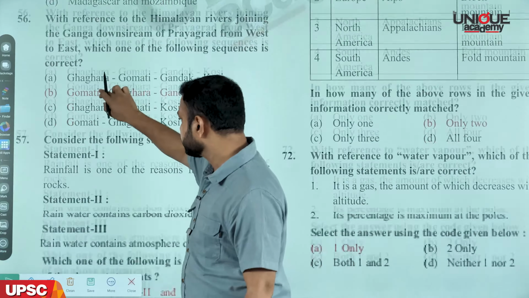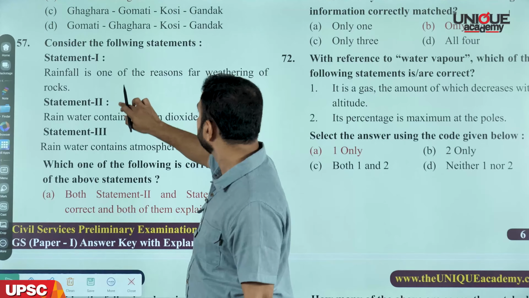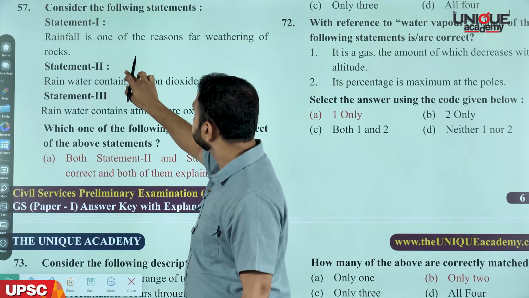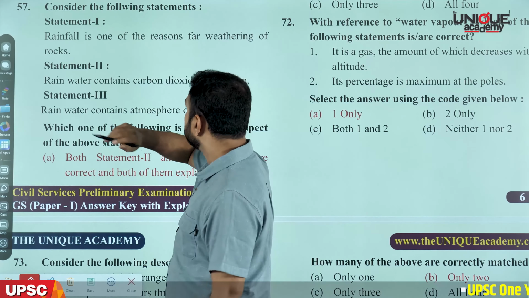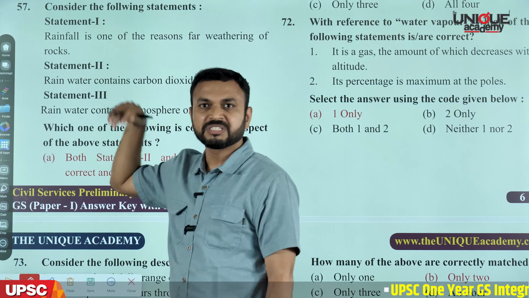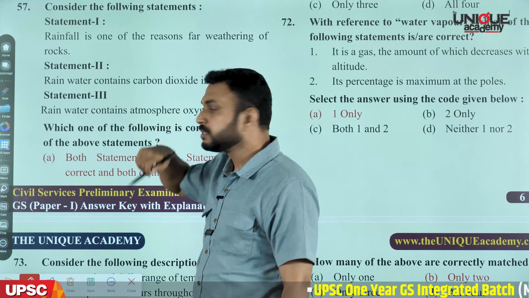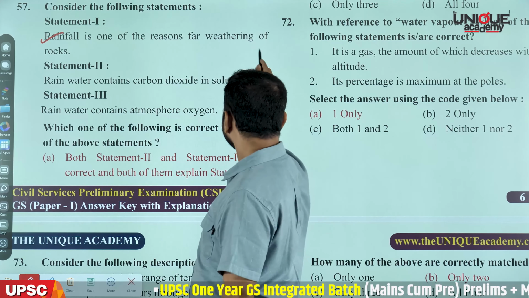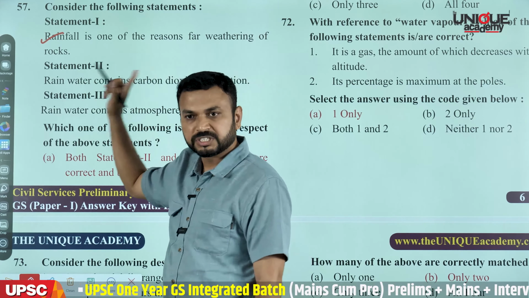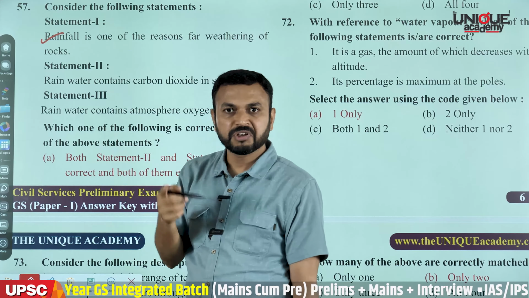Then we'll move to question number 57, which is from the topic of weathering. Consider the following statements. Interesting question. Here UPSC had given 3 statements. The first says rainfall is a reason for weathering, which is correct, because of the rainfall we have chemical weathering.